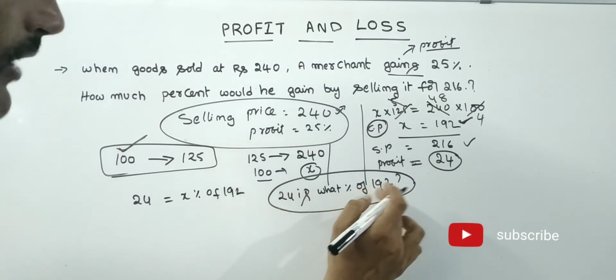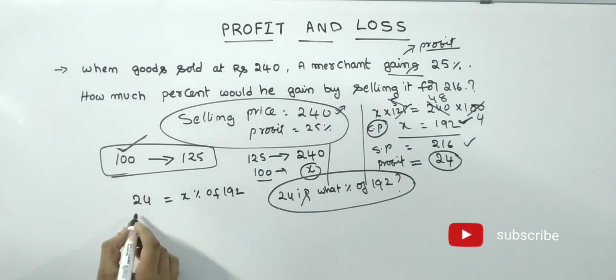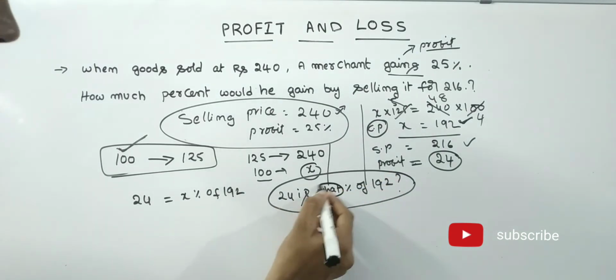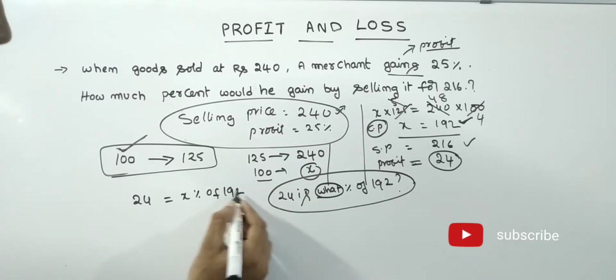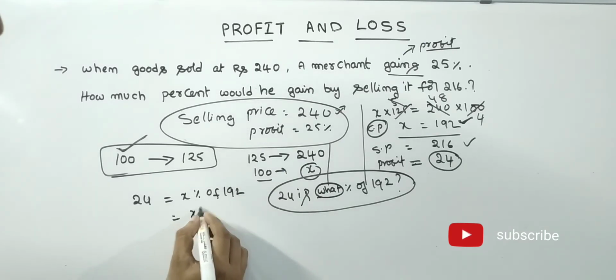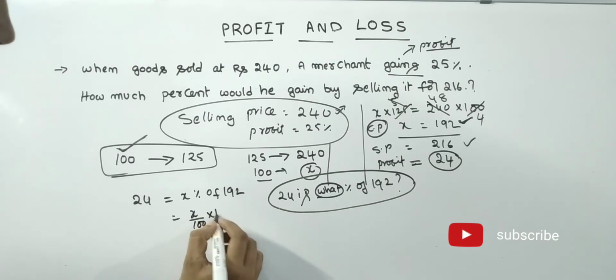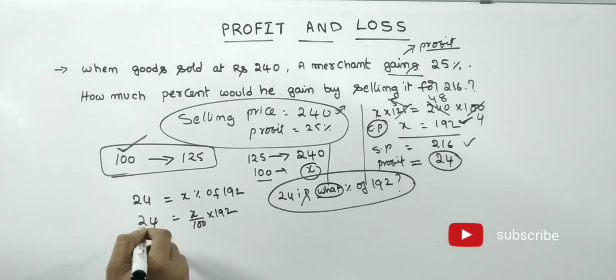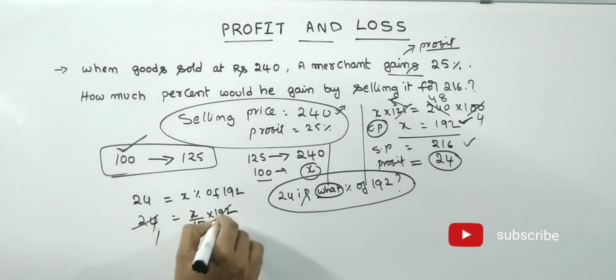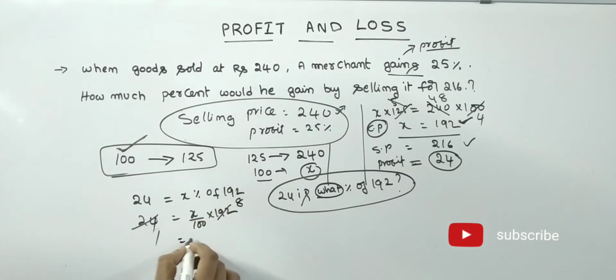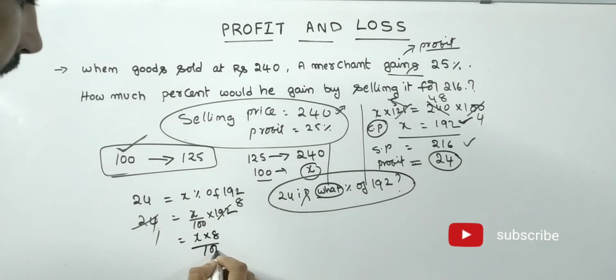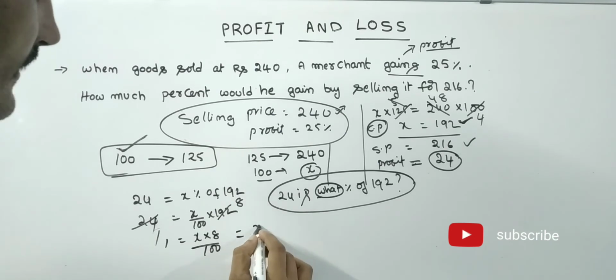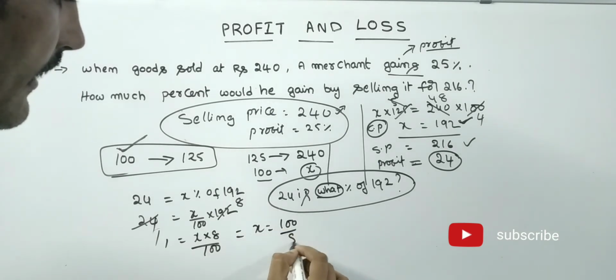Cost price is 192. That means 24 equals what? We don't know, so we assume it as x percentage of 192. Percentage means 1 by 100, into 192. So 24, 24 by 8 is 3, 192 by 8 is 24. Then x into 8 by 100 equals 1. That means x equals 100 by 8.